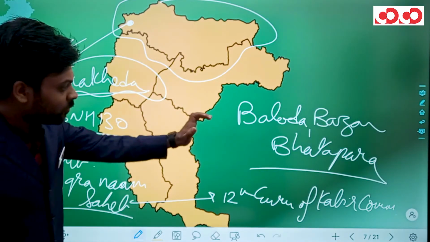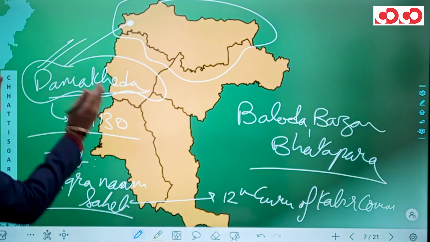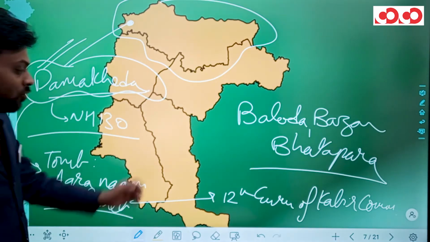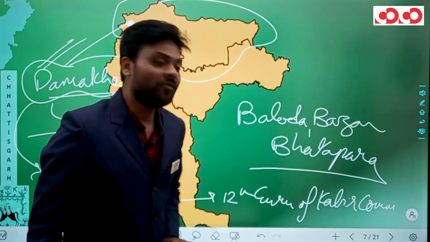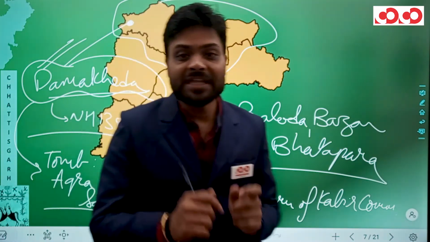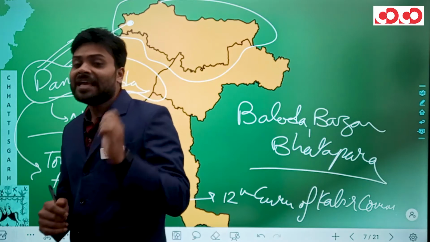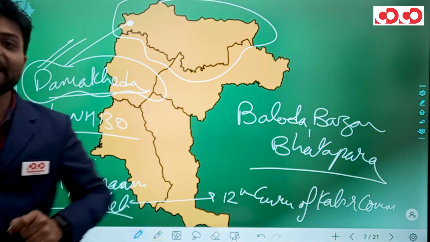So in this Baloda Bazar Bhatapara district, we have Dama Kheda, and in Dama Kheda we have the tomb of Agranam Sahib, the 12th Guru of the Kabir community. So in this manner, we know that Dama Kheda is actually related to the Kabir community.